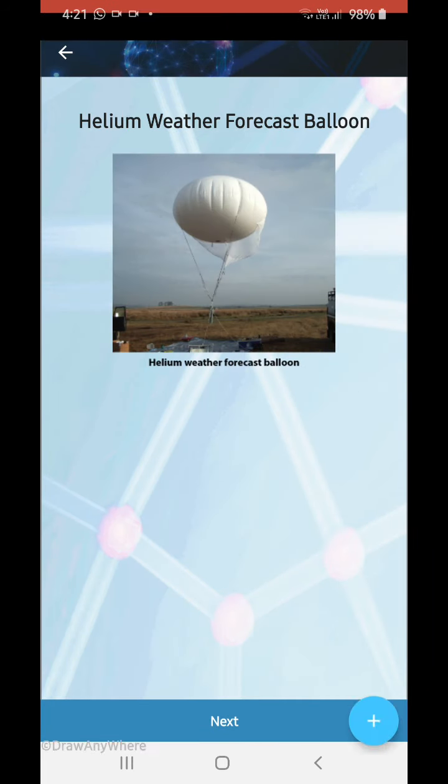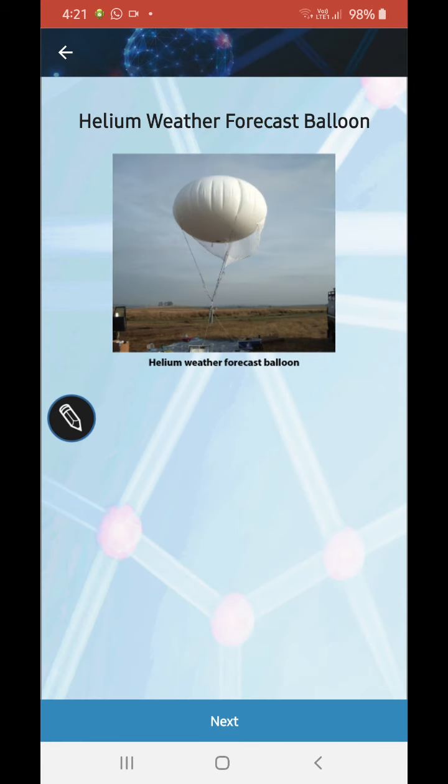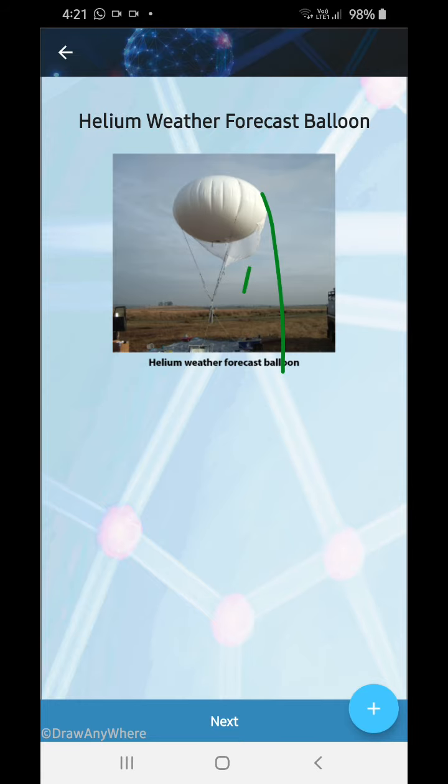Helium focus balloon. Helium is a very light gas, so it is going upwards.